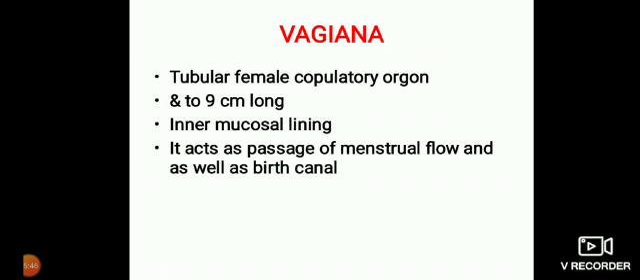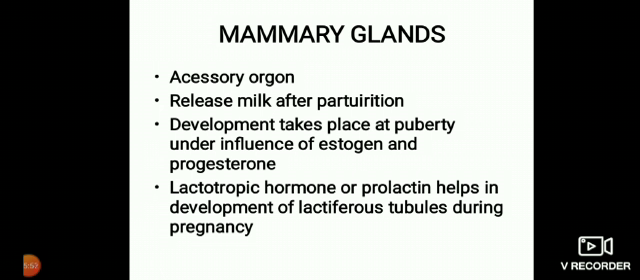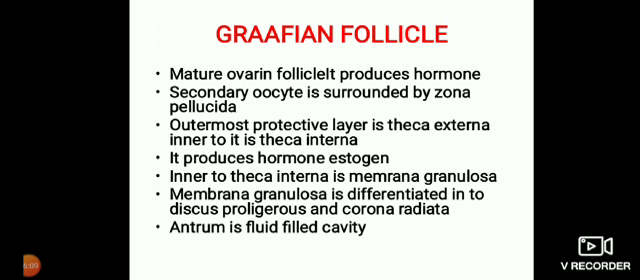Vagina is a tube, 9 centimeter long. It serves as the birth canal as well as the copulatory organ. Mammary glands are the accessory glands. Under the influence of the hormone prolactin or lactotropic hormone, production of milk takes place in the mammary glands.